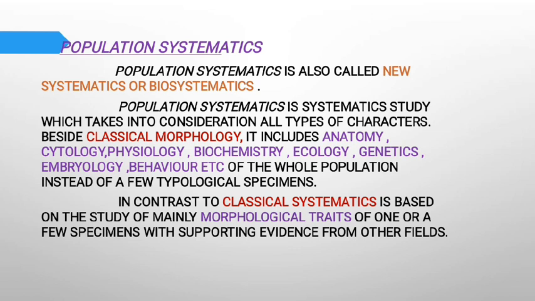Julian Huxley in 1940 used the term new systematics, in which emphasis has been laid on the experimental study of biodiversity. Therefore, he also called it experimental taxonomy.